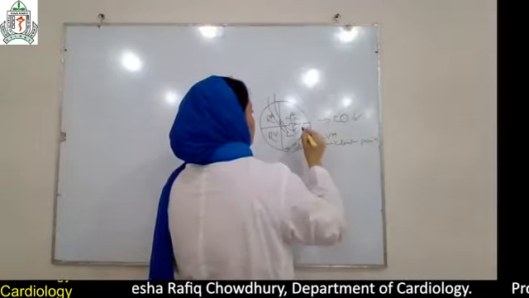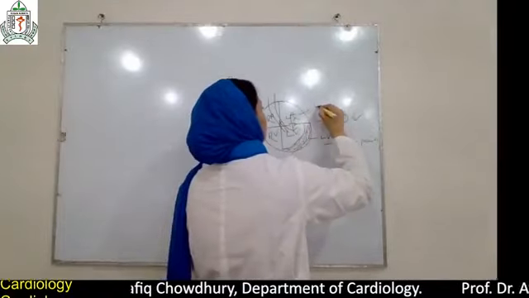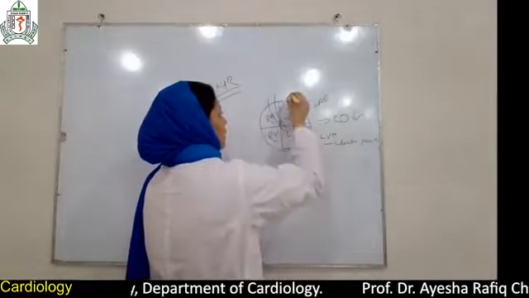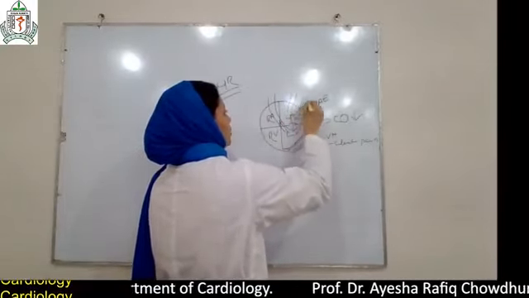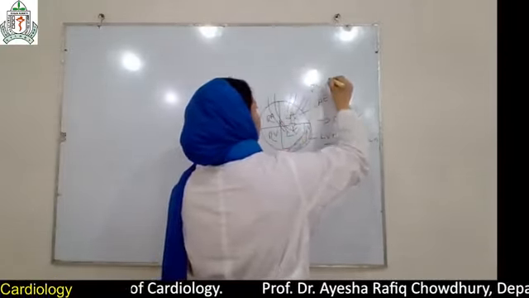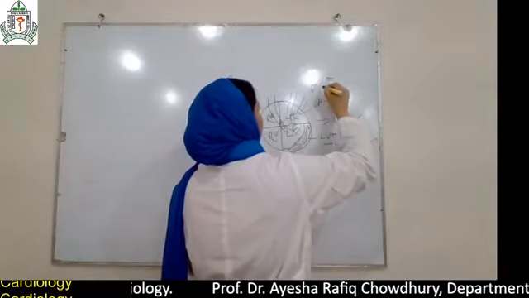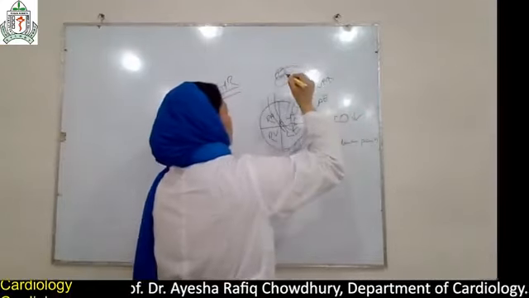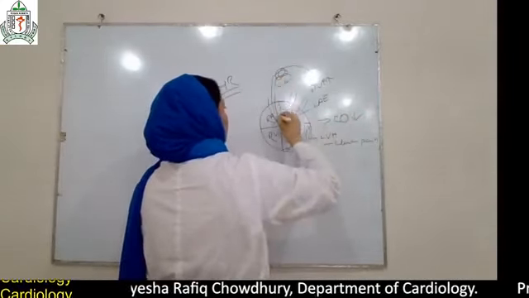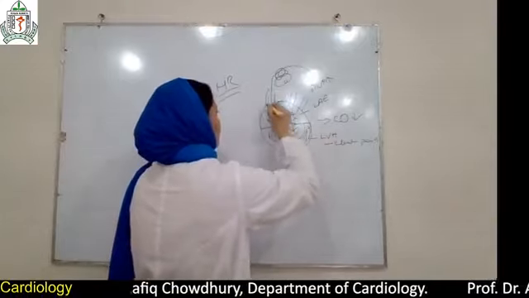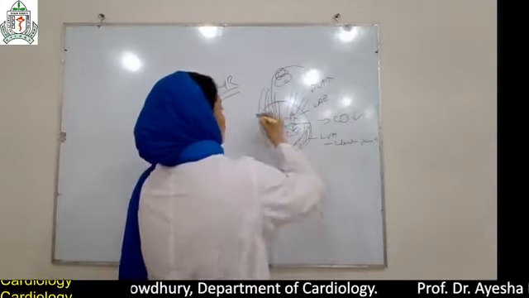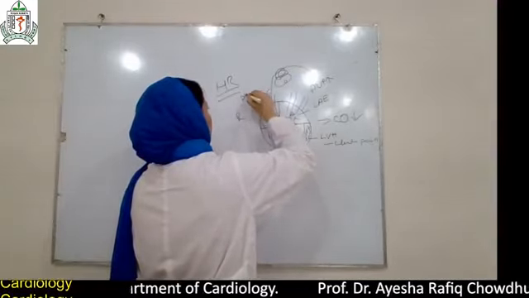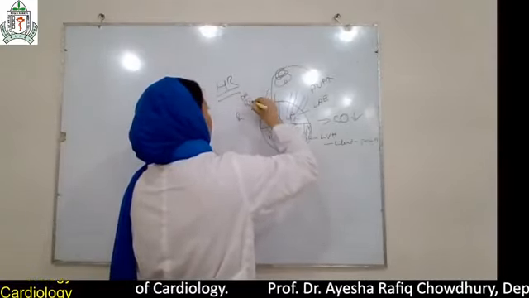Another symptom occurs because the left atrium is enlarged. When the left atrium is enlarged, there is back pressure to the pulmonary vein, increased pulmonary venous pressure, increased congestion of the capillaries, then pulmonary artery pressure rises, causing pulmonary hypertension and heart failure.